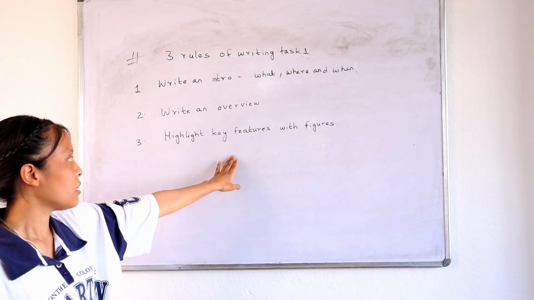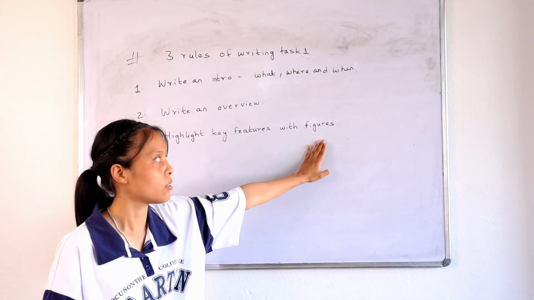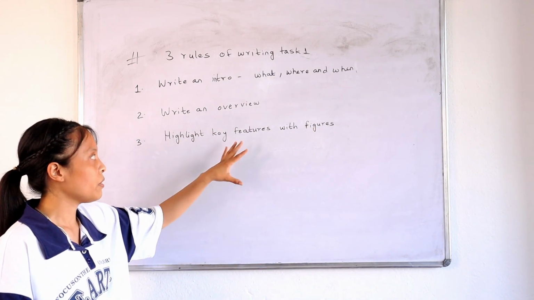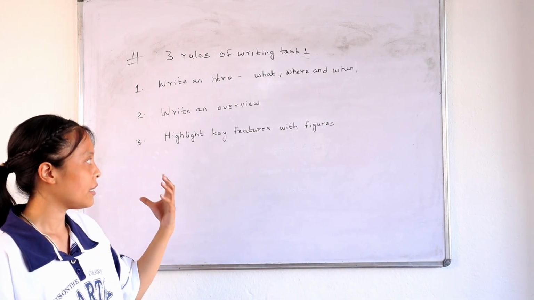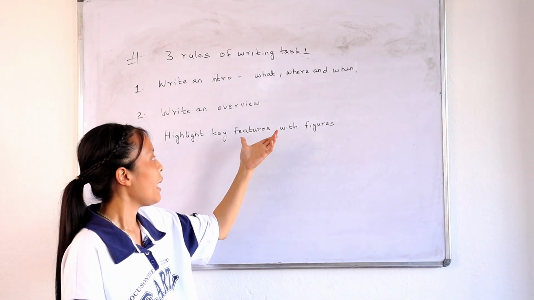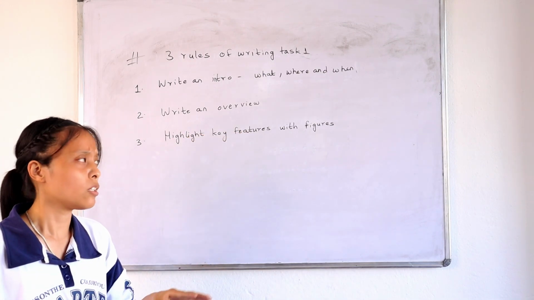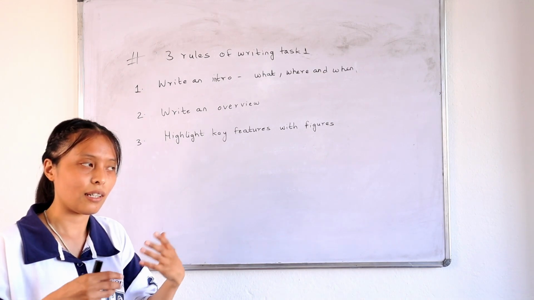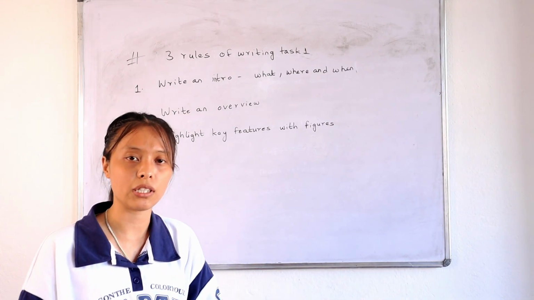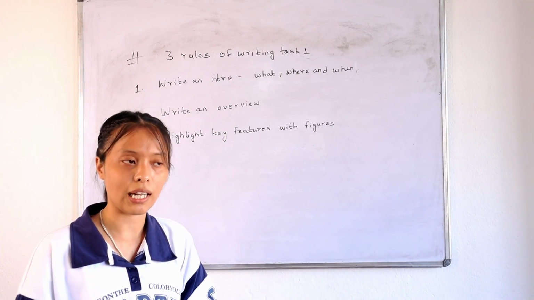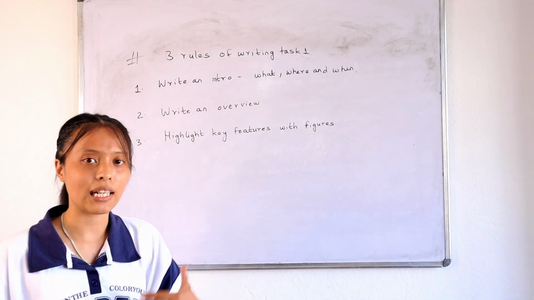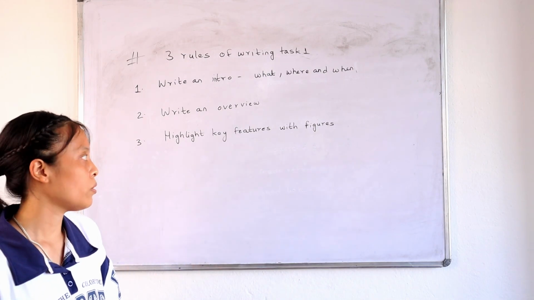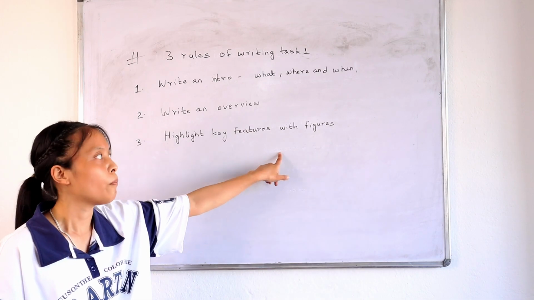And last but not least, you need to make sure that you highlight key features with figures. That means this is for the body paragraph. Whatever key features you found in the diagram, you need to not explain, but mention those key features with figures. If it is in millions, you need to mention that. Let's say something increased by 10 million, you make sure that you mention figures like 10 million. If it is, let's say, declining by 10%, you make sure that you include that 10% in your report. So this is what you need to do in your body paragraph.